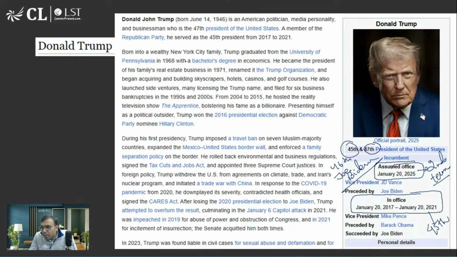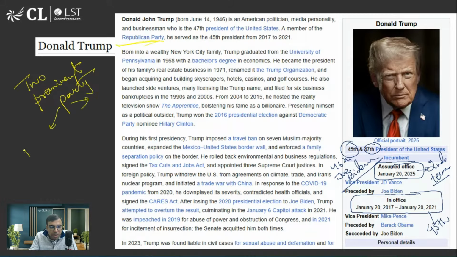I'm sure you must be aware how many parties are there. Can you please tell me the two prominent parties in USA? Generally USA is considered a two-party system: Republican and Democrats. So he actually belongs to Republican. There are two parties.